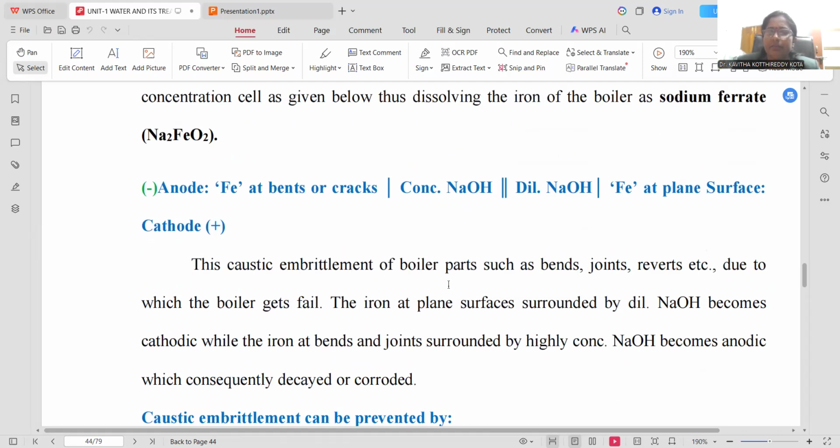In caustic embrittlement, at boiler parts like bends, joints, rivets, wherever present, a boiler failure may take place because of the formation of such anodic tendency. At the plane surface of iron, sodium hydroxide may not be accumulated and sodium ferrate formation may not take place. That's the reason why decay or corrosion is possible where the bends, the cracks, the tiny holes are present.